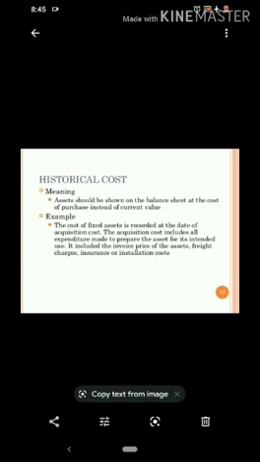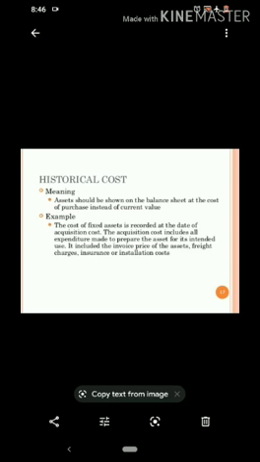So whenever an asset is purchased by the organization, it will be recorded in the books of accounts at its total cost. Total cost here means the purchase value of the asset, any charges paid by the organization on its erection, on its delivery and on its installation.